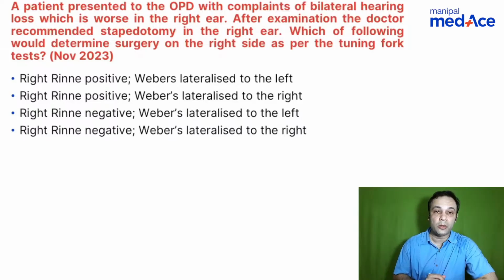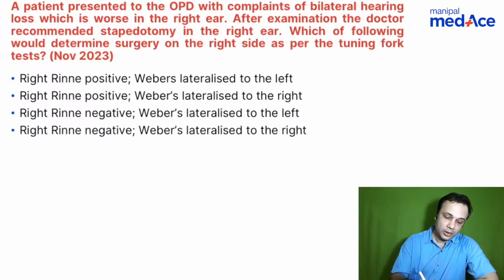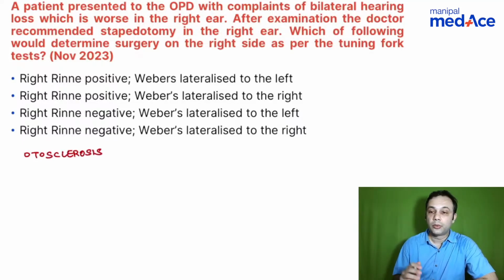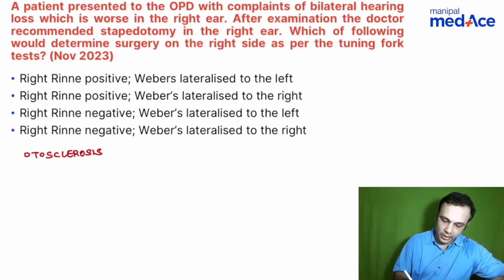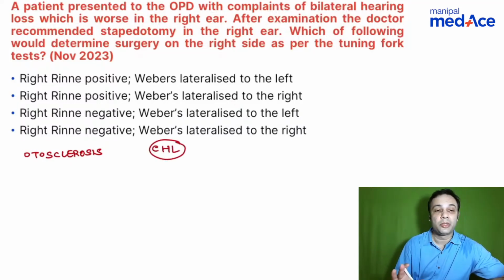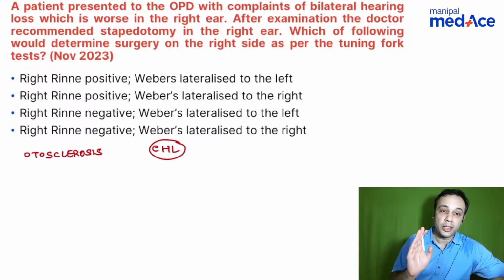So what would you think of in this case? The diagnosis is basically straightforward. You're looking at otosclerosis because stapedotomy has already been mentioned. So what would you be looking at? You are looking at the degree of conductive hearing loss. You need to look at conductive hearing loss as the main component here because the diagnosis is otosclerosis.